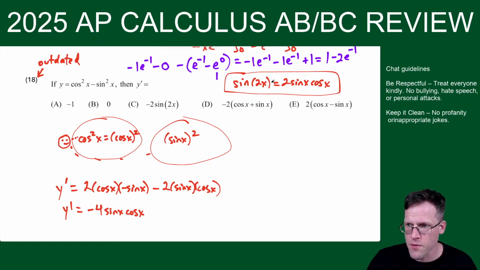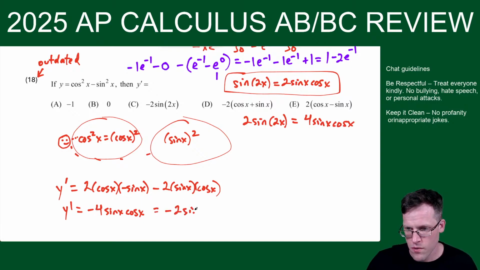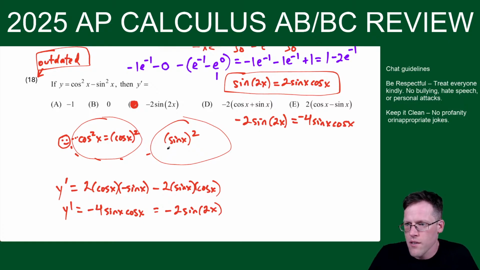Which, you see the relationship here? If sine 2x equals this, I could just multiply both sides by 2, and that tells me 2 sine 2x is equal to 4 sine x cosine x. So you see how we have 4 sine x cosine x here? So that's the same thing. I've just put a minus. This is minus 2 sine 2x. I could just put a negative here and a negative here, and then just replace. So this one, 18, actually works out to choice C. But this one, like I said, outdated. But this is not outdated. Knowing the chain rule is not. Okay, cool.